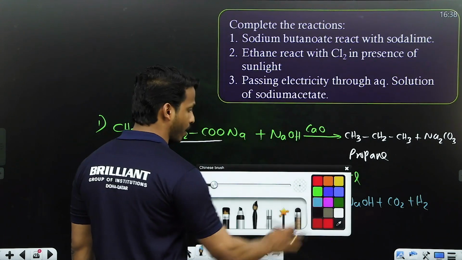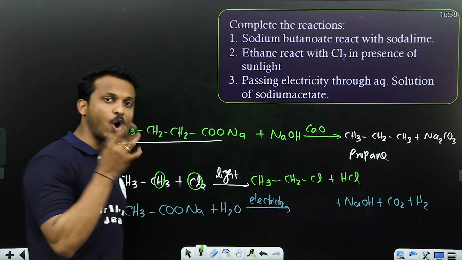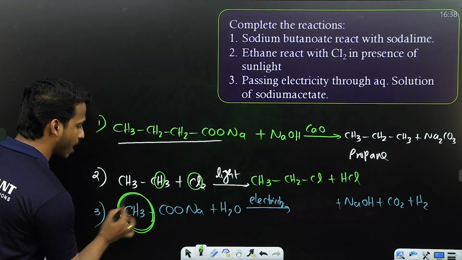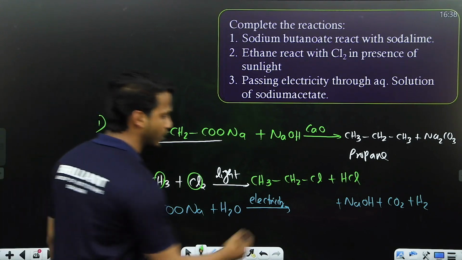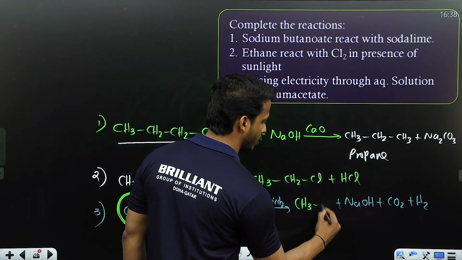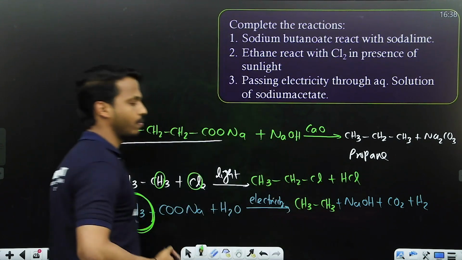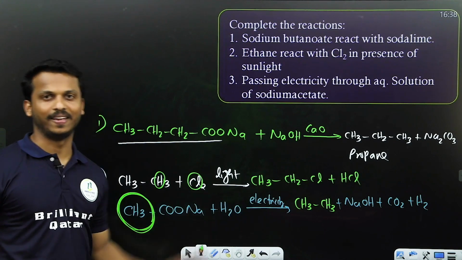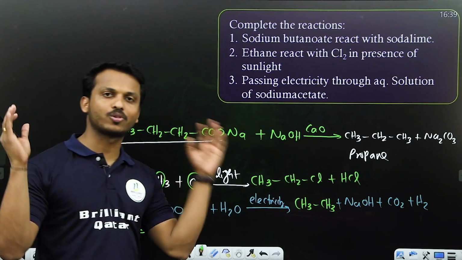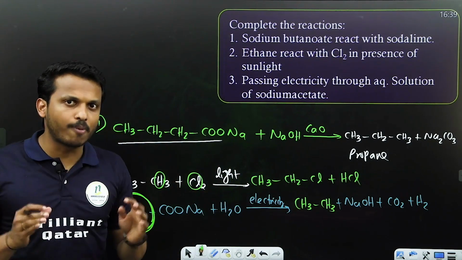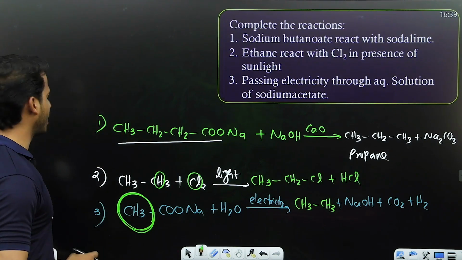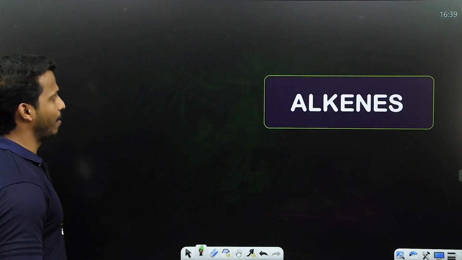How many of you remember how to write the product in Kolbe's reaction? The alkyl group doubles. So CH3 single bond CH3, right? Its mechanism is all there in the textbook. So CH3 comes twice, it becomes ethane. So this is the way you have to study the chapter. Take important reactions. What type of questions can you expect from that? These are the most common types of questions you can expect from the alkane part.